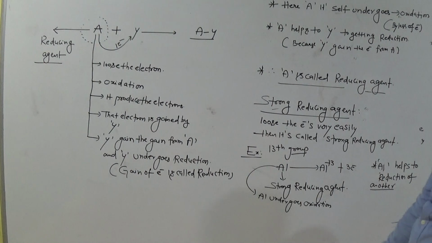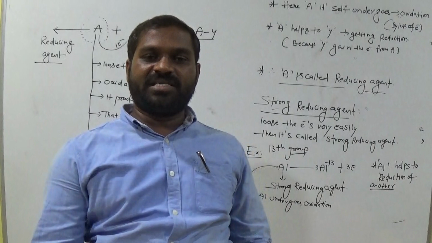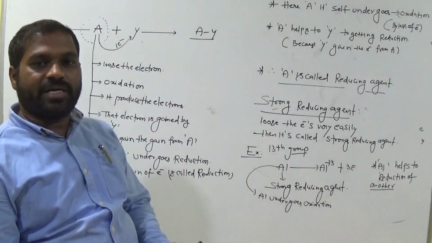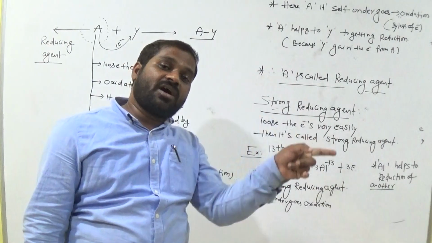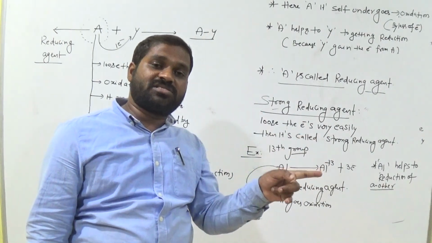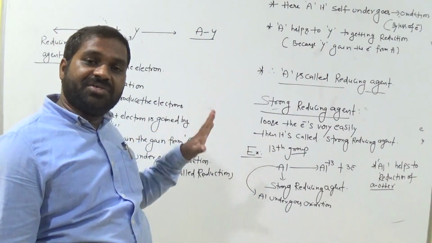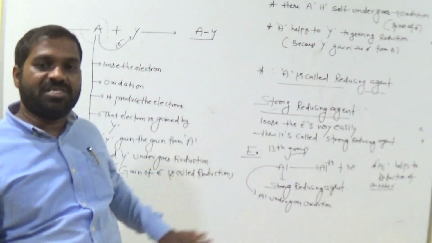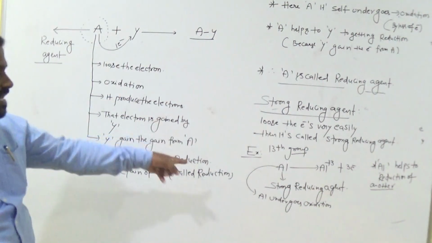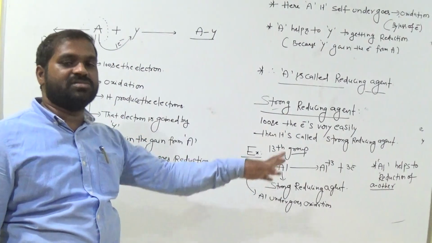Okay, clear? Now what is a reducing agent? Simply it loses the electron, that means itself undergoes oxidation. So it loses the electrons, it supplies the electron to another or not? Another compound or atom undergoes gain of electron. Gaining of electron is called reduction. That means reducing agent helps the reduction, itself undergoes oxidation. Clear? Now in 13th group, aluminium is the strong reducing agent. Why? It easily loses the electron.